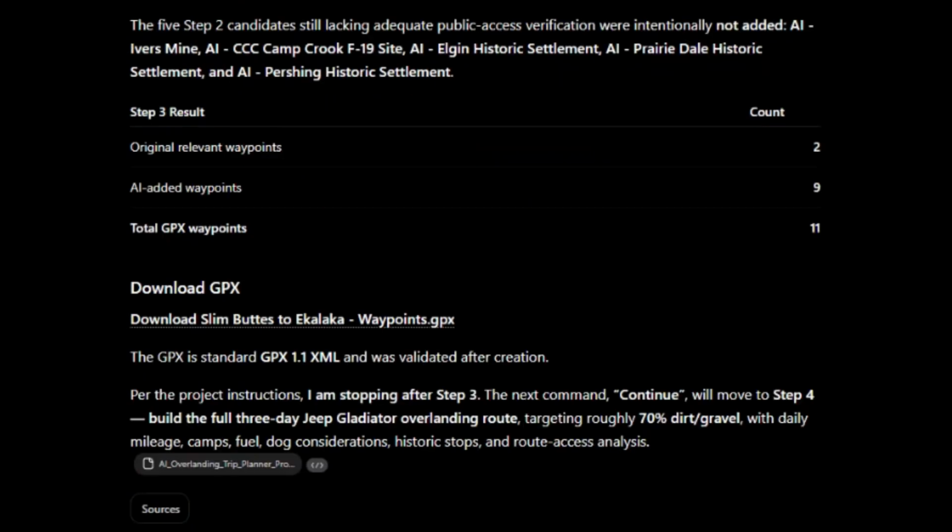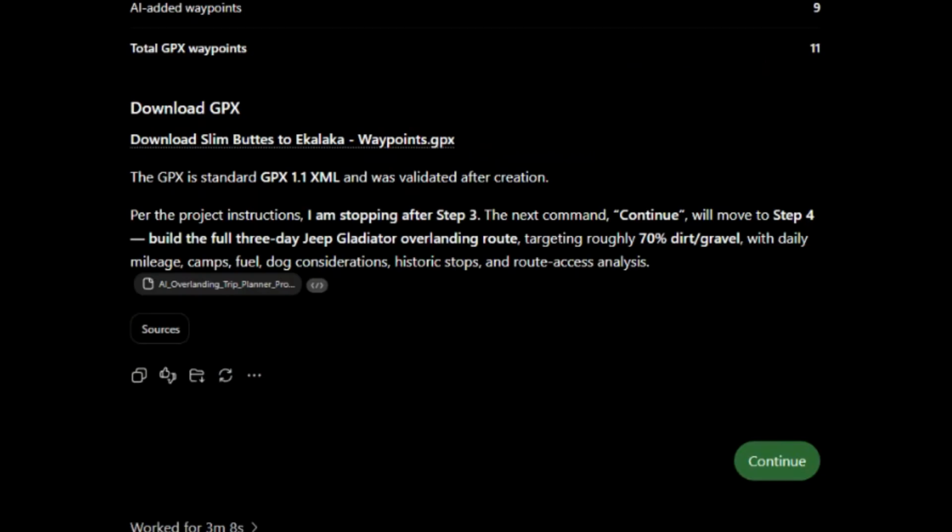Step 3, it's going through and it's downloading all the GPX files, right? So it's going to go through that. Now I can download the separate GPX files. I separate the routes from the GPX files, and I'll get to that in a moment. Part of the reason why I do this, again, I like to have the details so I can choose what I want to go see.